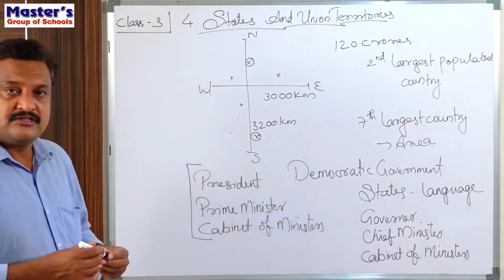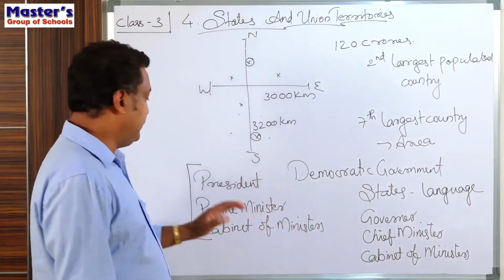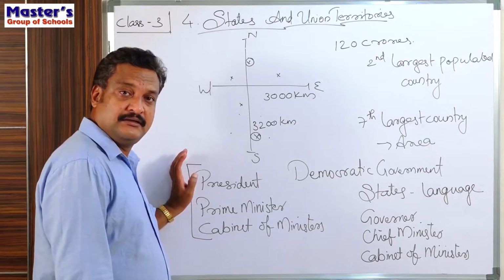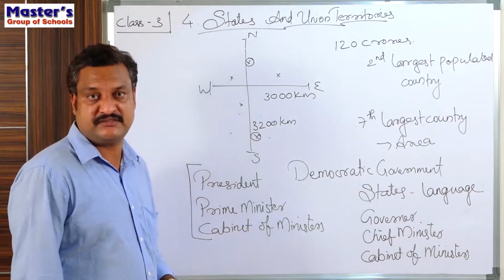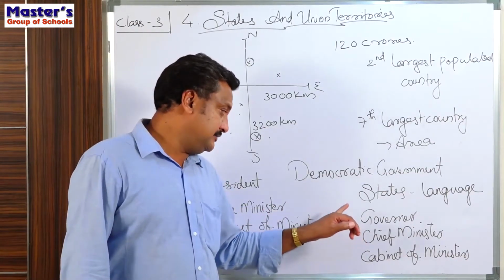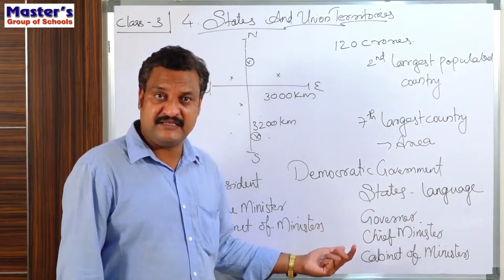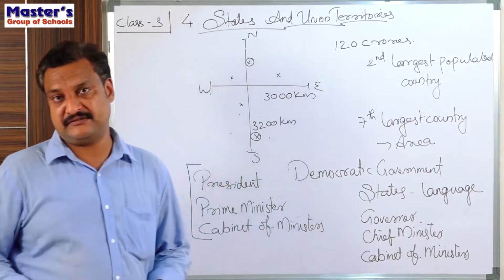So in the central system, the head is the president, and the governance is done by the prime minister and the cabinet of ministers. At the state level, the head of the state is the governor, but the governance is done through the chief minister and the cabinet of ministers.